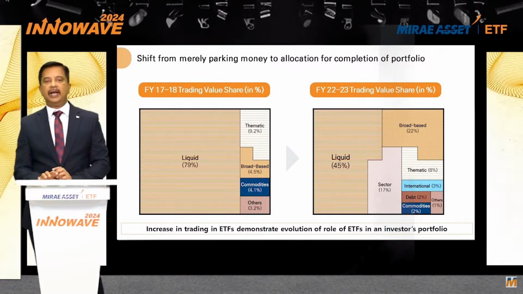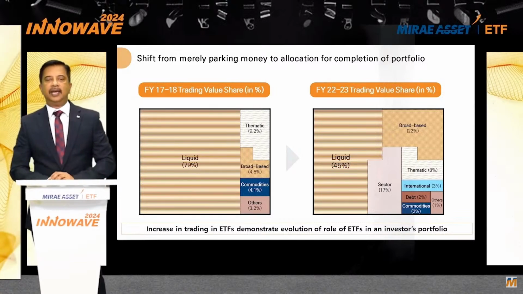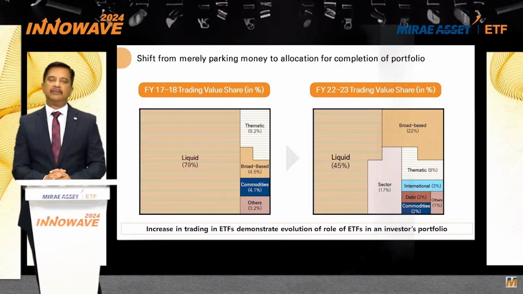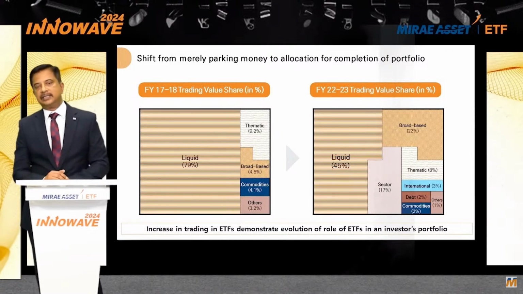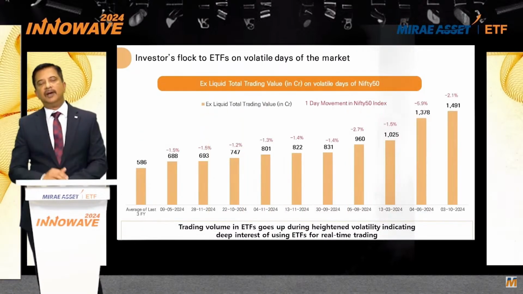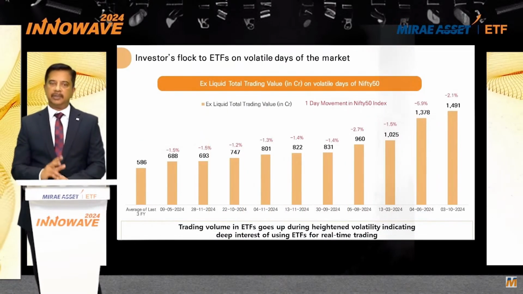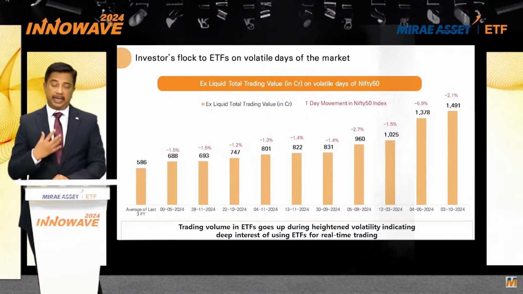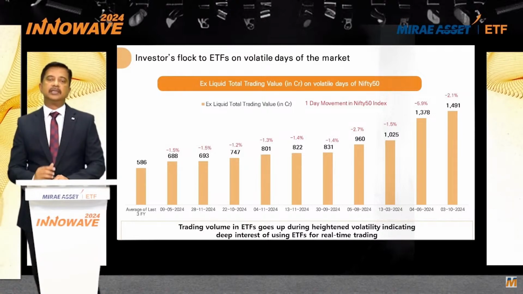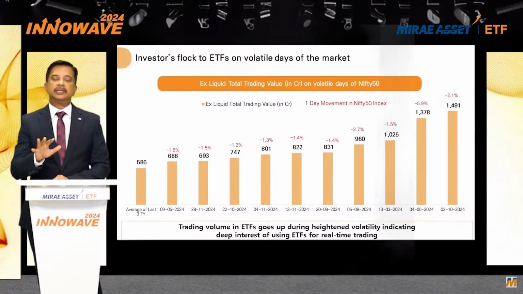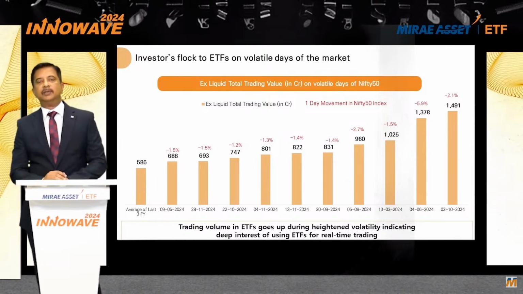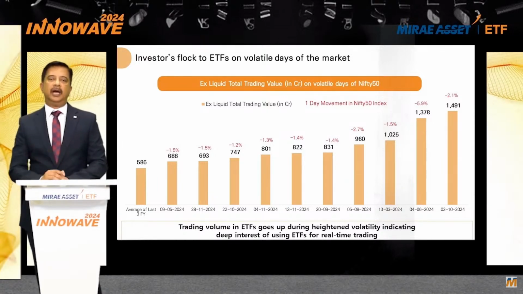And I think for me, the cake was eaten on the days when the investor sentiment or the behavior of the investor completely took a sea change. And today when the markets go down, we see the volumes of all the ETFs in the market just go up. Just shows a dramatic change, or practically from my perspective, a huge U-turn in the way investors used to behave and the way investors are behaving today. On the day the market falls, the volumes of all ETFs just go up at a very different level.